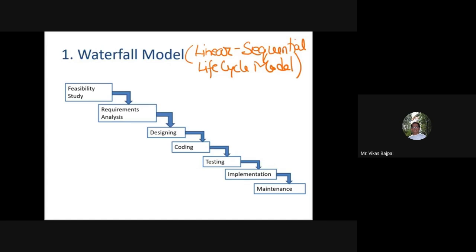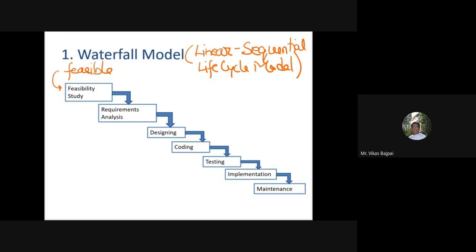So what we have is, in the first phase we do the feasibility study. We try to identify whether the project which we are going to take is feasible for my company or not, whether I'll be able to come up with this particular software solution or not, or whether the problem itself is not solvable, so I may not be able to come up with the software solution. That kind of feasibility study is done. Once I identify that yes, this particular problem can be solved,